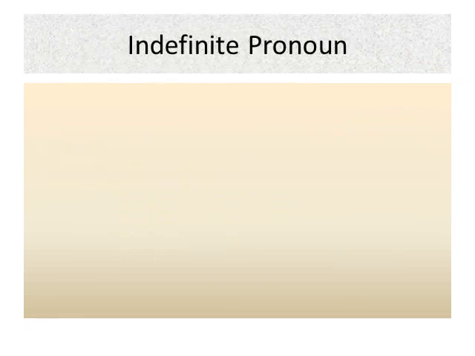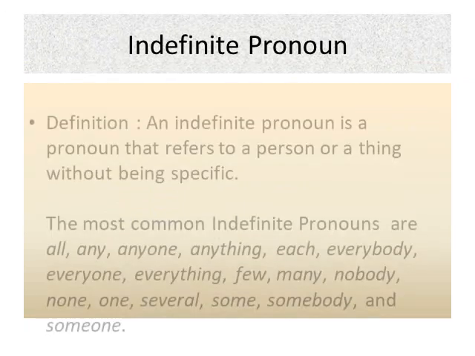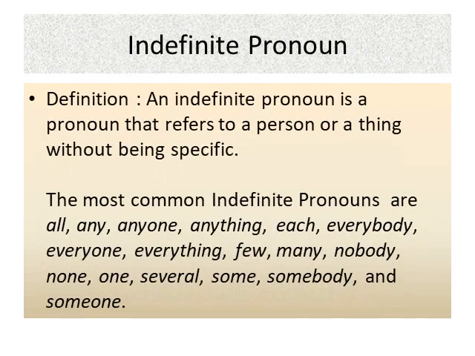Let us try to understand the fifth one, indefinite pronoun. Definition: an indefinite pronoun is a pronoun that refers to a person or thing without being specific. The most common indefinite pronouns are all, any, anyone, anything, each, everybody, everyone, everything, few, many, nobody, none, one, several, some, somebody, and someone.